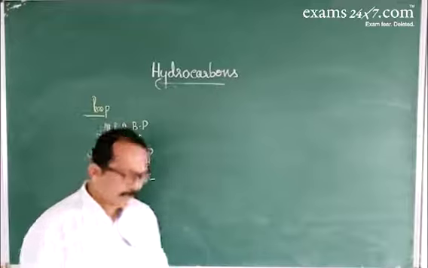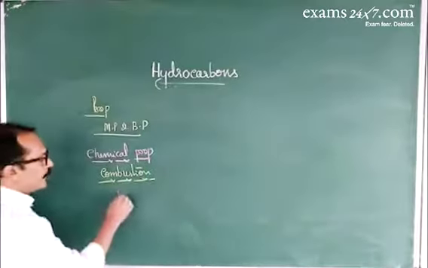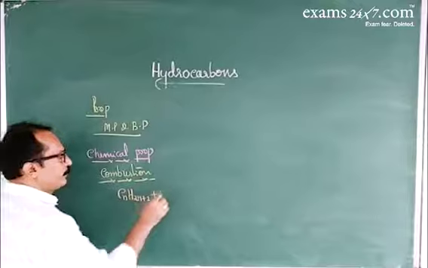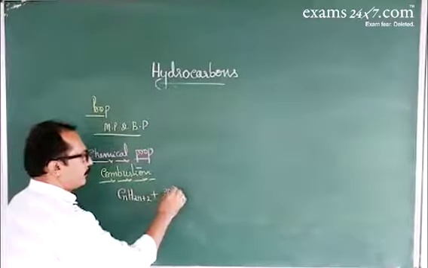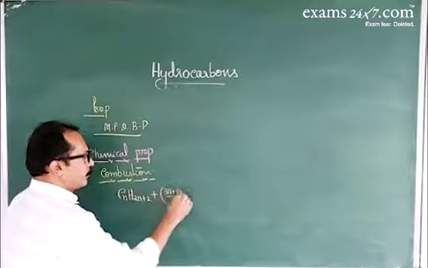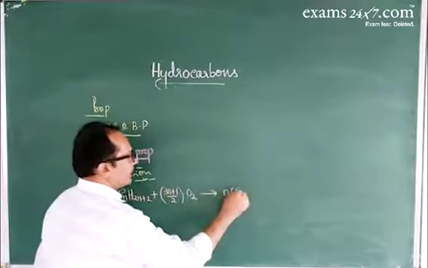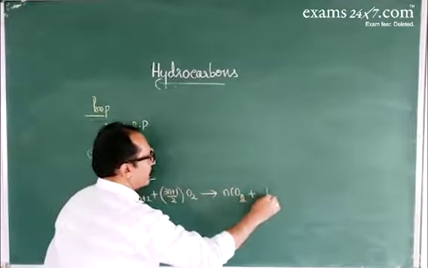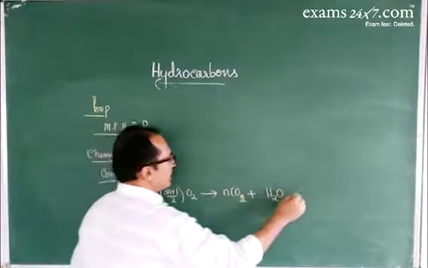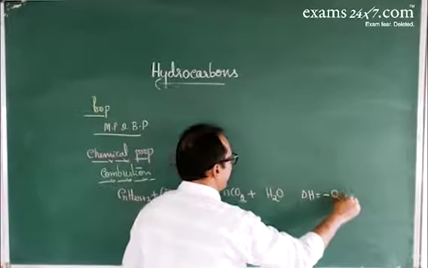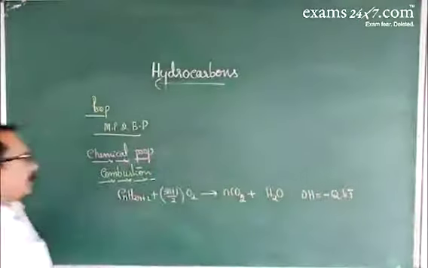Delta H is negative. So CnH2n+2 reacts with oxygen to give carbon dioxide and water. Delta H is negative, minus Q kilojoule.